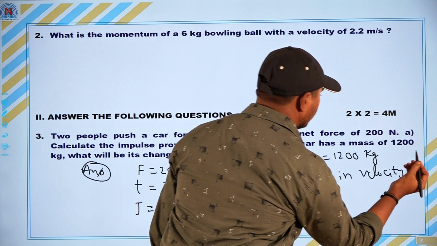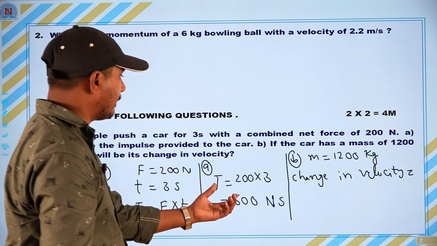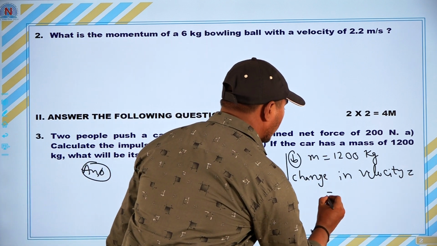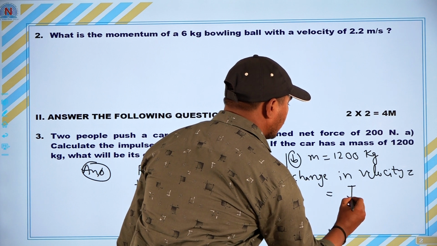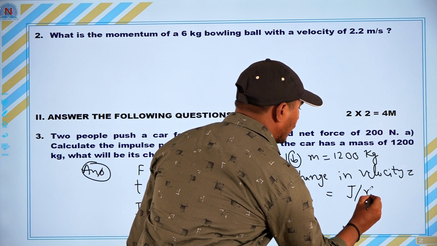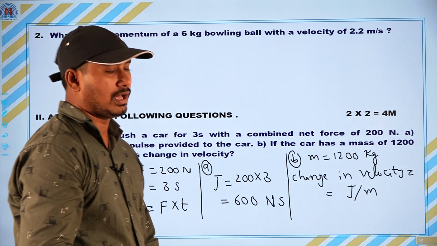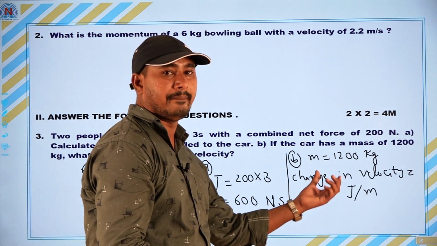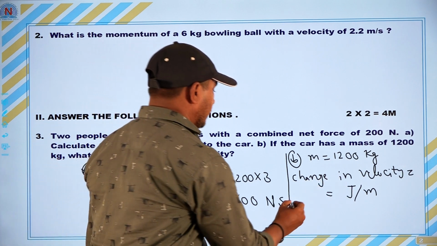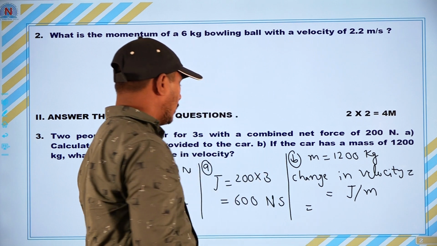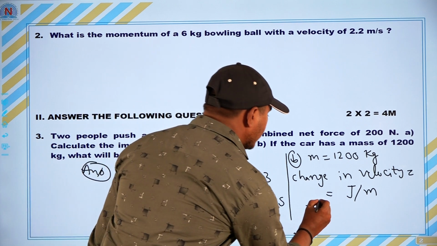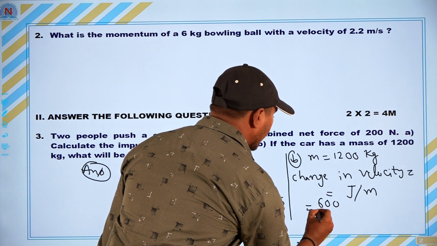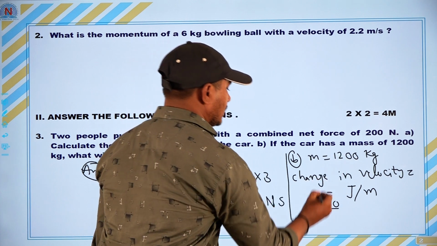Change in velocity is equal to impulse by mass. What is the formula? Impulse J by mass M. Change in velocity is equal to impulse by mass. So, what is the impulse here? We already got the impulse. How much? 600. 600 by the mass of the object, which is 1200.